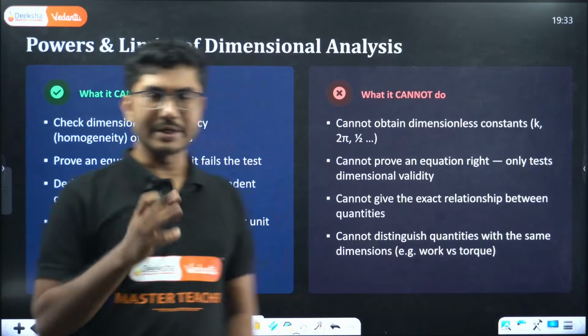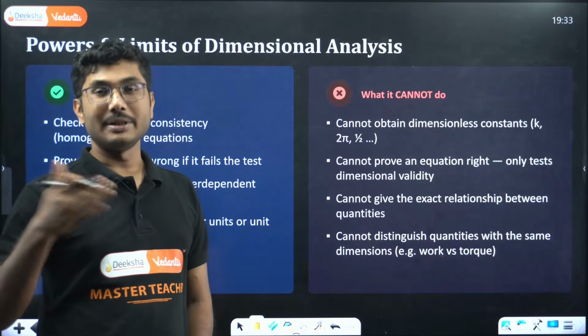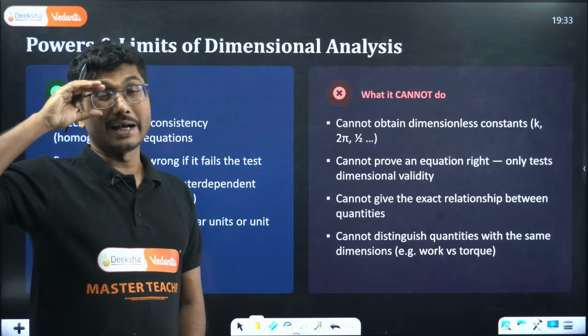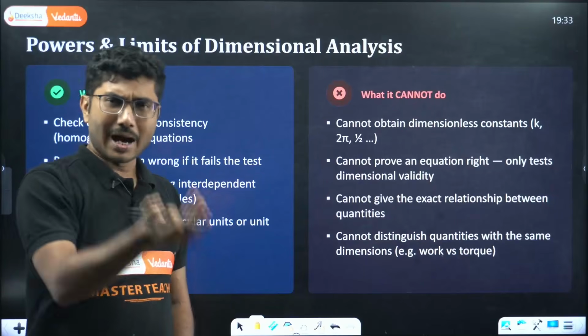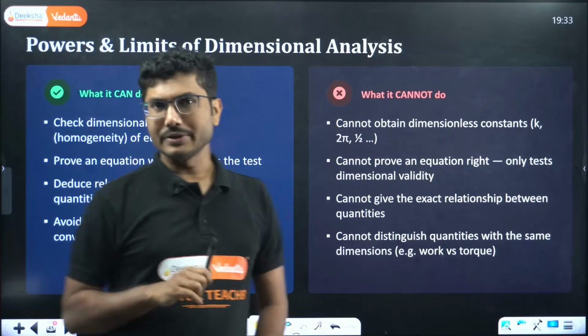So if three quantities are involved, you can calculate the relation between them. For example, I told you time period involves L and T. You can have mass also involved over here. So anything related to M, L, T can be calculated using dimensions.